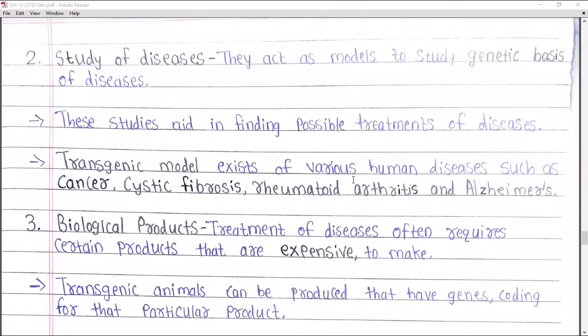Transgenic models exist of various human diseases such as cancer, cystic fibrosis, rheumatoid arthritis, and Alzheimer's, right? So these transgenic models exist for human diseases. They have studied with transgenic models how these types of diseases occur in humans. The examples are cancer, cystic fibrosis, rheumatoid arthritis, and Alzheimer's. These are understood with the use of transgenic models.